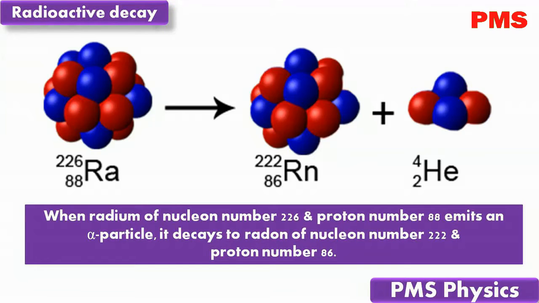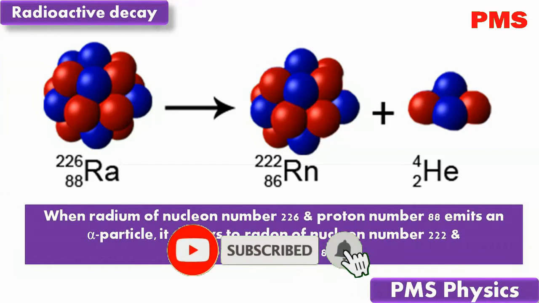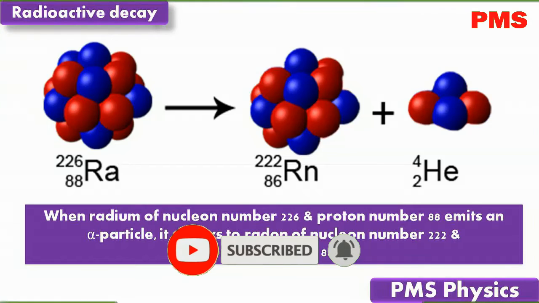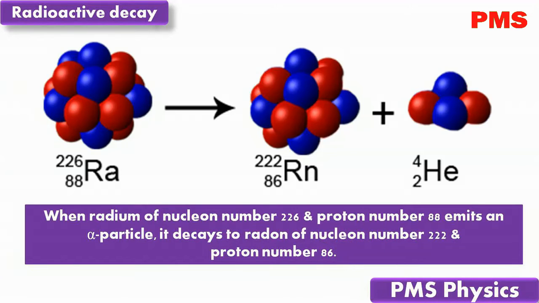Alpha decay. An alpha particle is a helium nucleus having 2 protons and 2 neutrons, and when an atom is decayed by emission of an alpha particle, its nucleon number decreases by 4 and its proton number by 2. For example, when radium of nucleon number 226 and proton number 88 emits an alpha particle, you can see that it decays to radon of nucleon number 222 and proton number 86.